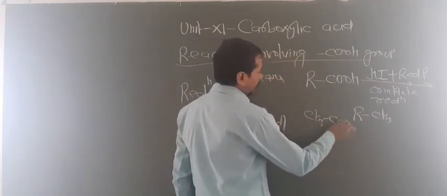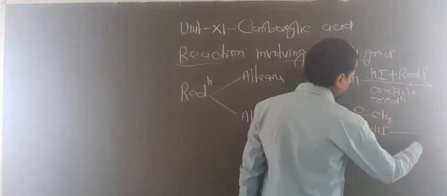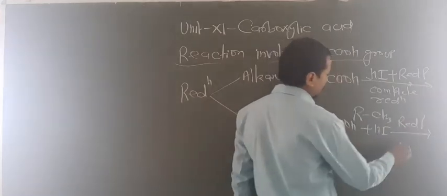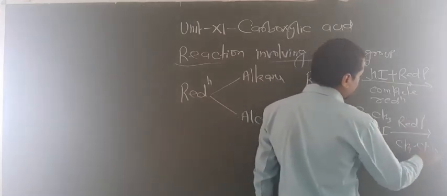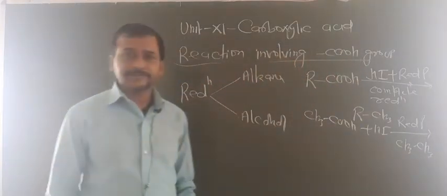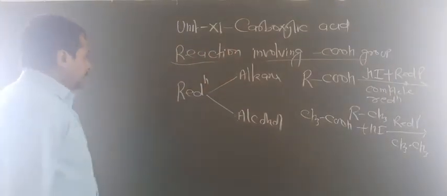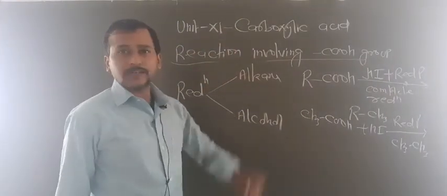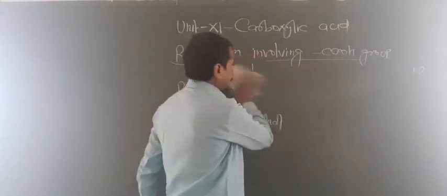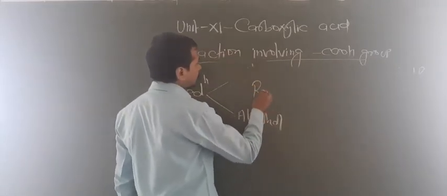You can take one more example. CH3COOH, when this reacts with HI in presence of red phosphorus, your answer will be a 2 carbon, that means same carbon alkane. Are you getting this point? So this is reduction of acid into alkane, which you have to know for board examinations. Then now, reduction to alcohol.